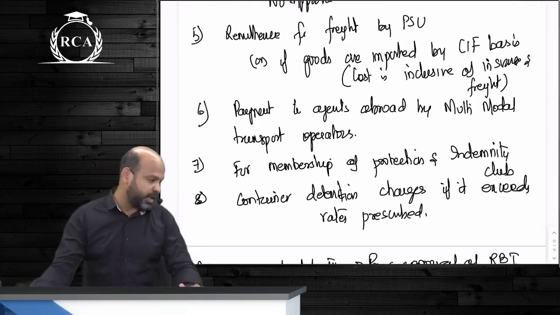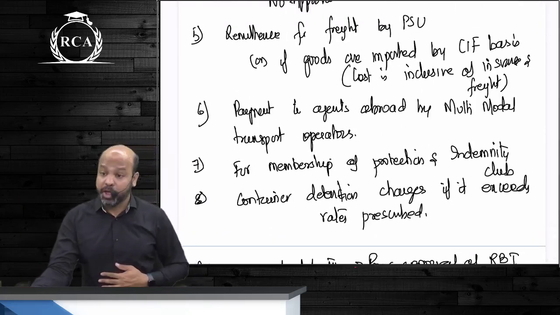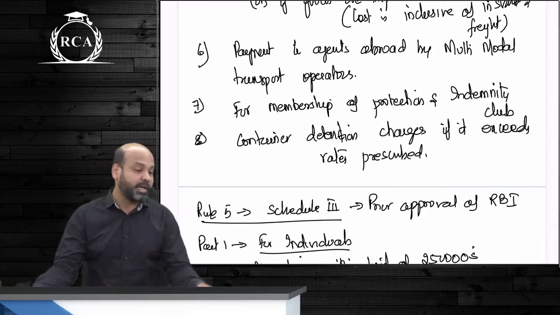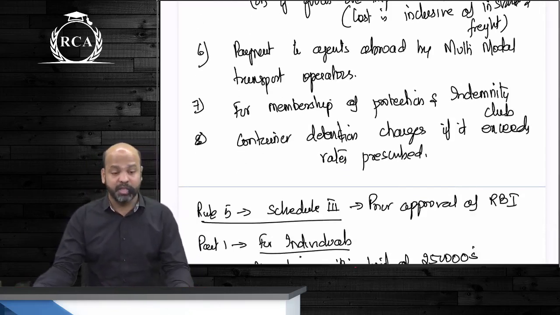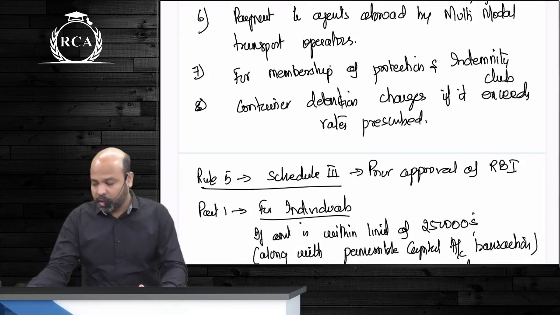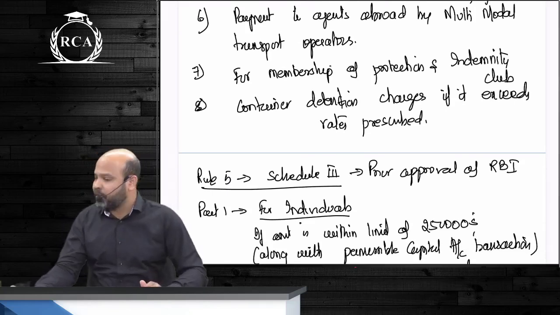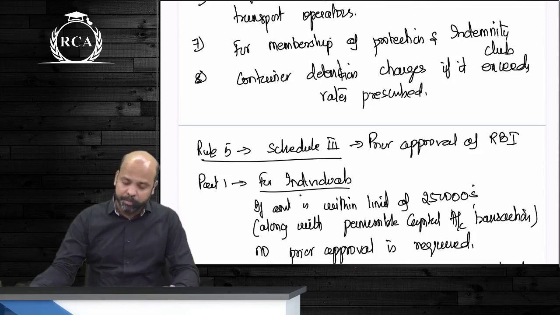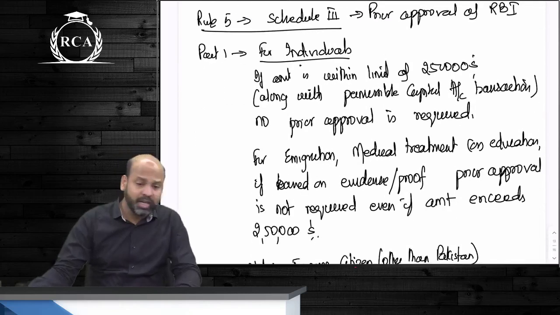If it is remittance, Beta, for freight by a PSU or you're importing goods on a CIF basis, prior approval is required. If you're making any payments, Beta, to agents abroad, who is making these payments? Transport operators in India. Prior approval will be required. Likewise, Beta, for membership of protection and indemnity club and for payment towards container detention charges, if the amounts exceed prescribed limits. Rule 5, guys, is where prior approval of RBI is required.